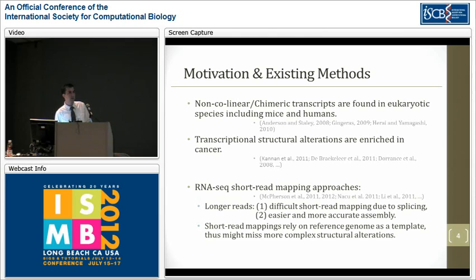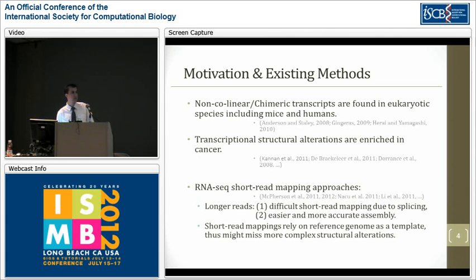The reason we thought this problem was interesting was because there have been recent discoveries upon non-collinear and chimeric transcription events in mice and humans. And also these structural alterations were further confirmed to be enriched in cancer, which might suggest that they are biologically important. And currently available methods for detecting these structural alterations are mostly based on RNA-seq short read mapping.